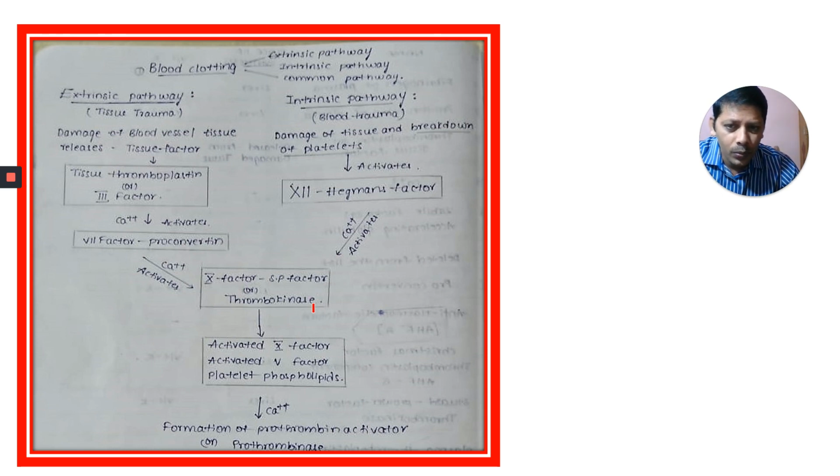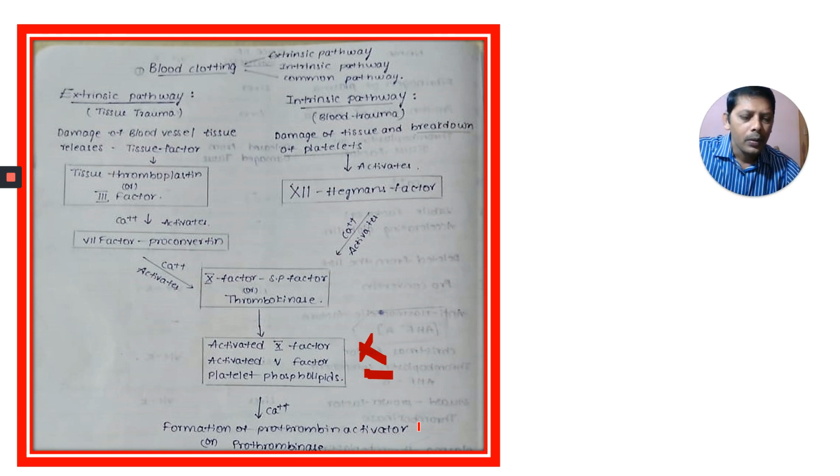The activated 10th factor and fifth factor and phospholipids, in the presence of calcium, form a complex substance called prothrombin activator or prothrombinase. We learned these things in the previous part; I am just revising.